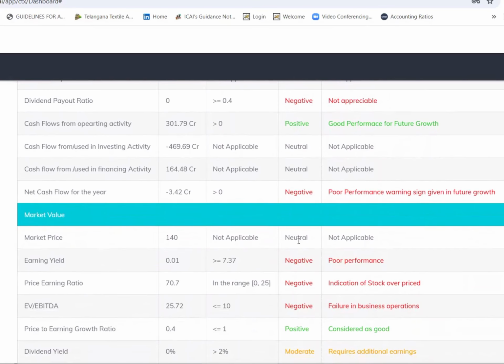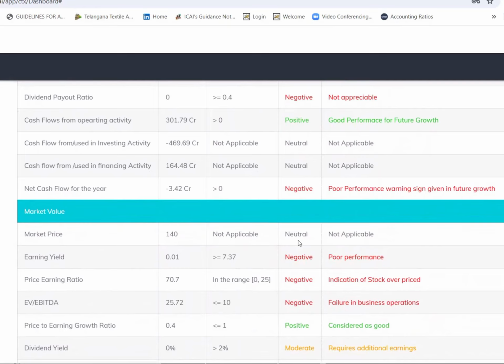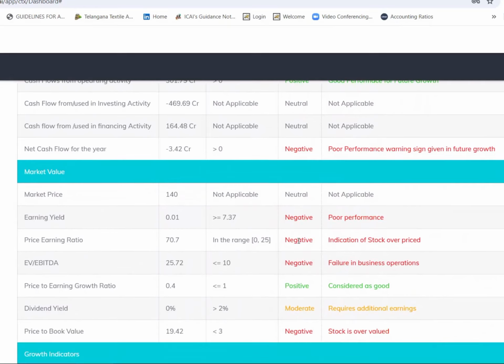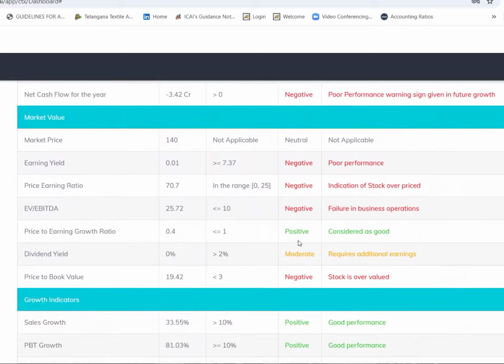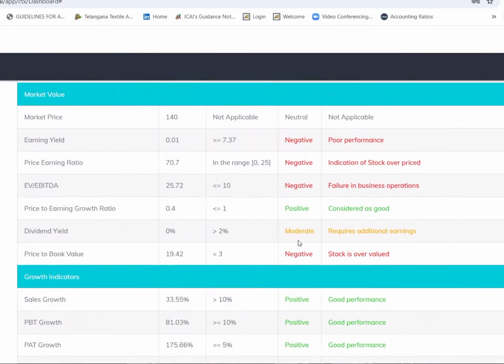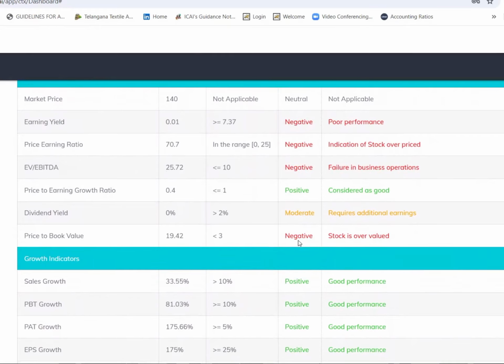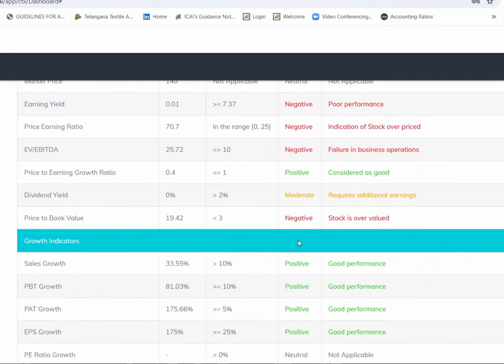Cash flow, net cash flow is minus 3.42. Cash flow from operating is 301.79. Market values: 140 is the cap price of the IPO. And based on that 140, price earning ratio is coming to 70.7. Oh, aggressively valued. Actually, it's abnormal aggressive value. Price to book value is 19.43. Nowhere is it comparable with the regular benchmark ratios.